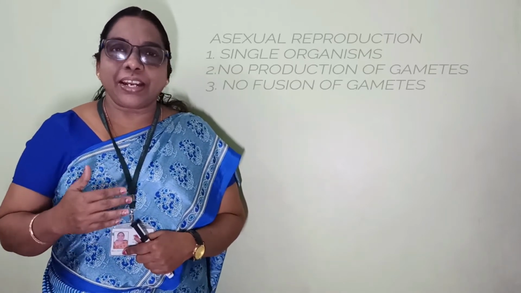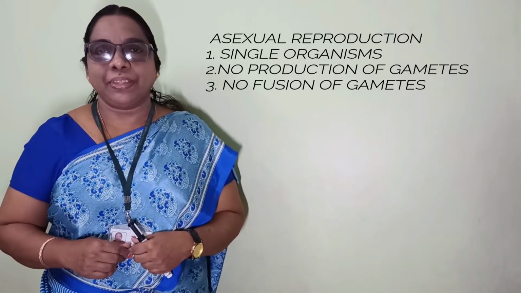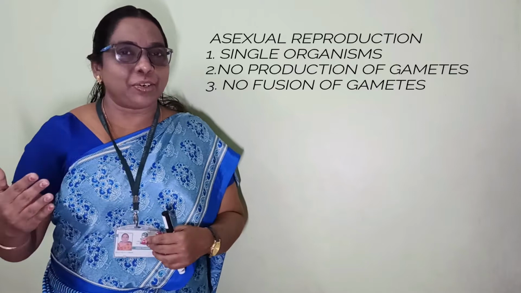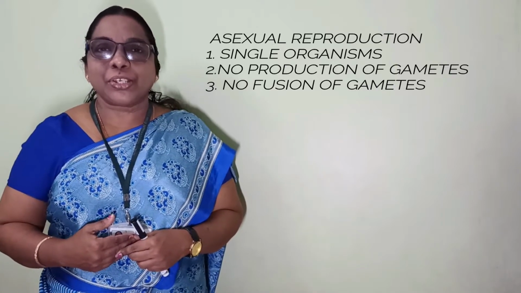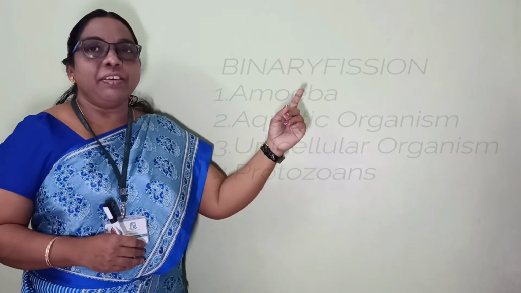Whereas coming to asexual reproduction, it occurs in only an individual organism, that is a single organism. There is no production of gametes and there is no fusion of gametes. So, how does asexual reproduction occur in living organisms? That's the topic we are going to study today, class. Okay, in asexual reproduction, what will happen? How will it take place? In which organisms will it occur? Let me explain. Okay, the first process we are going to study is binary fission.